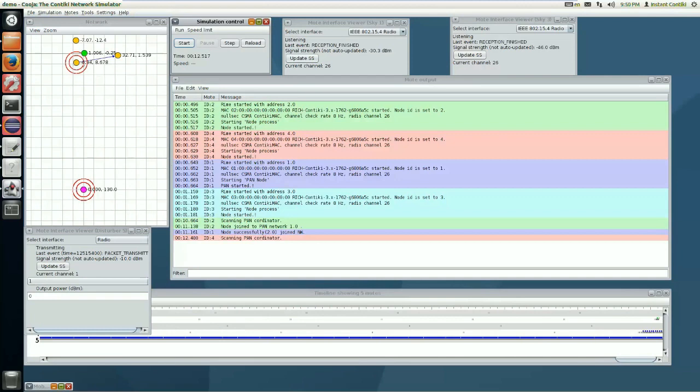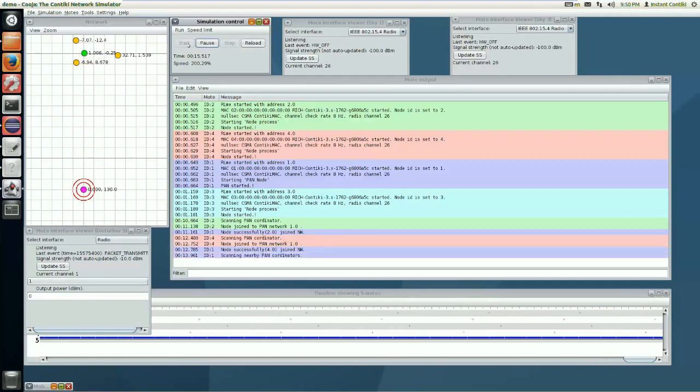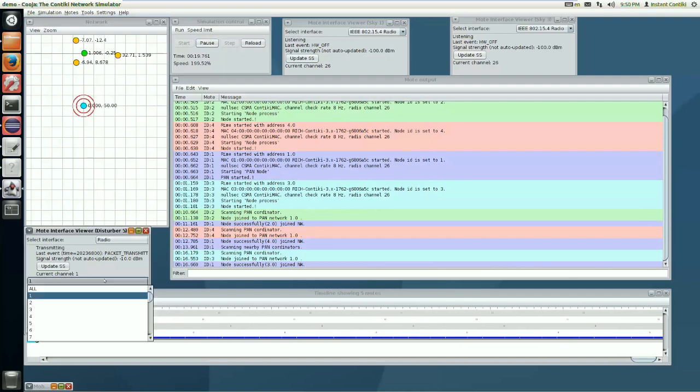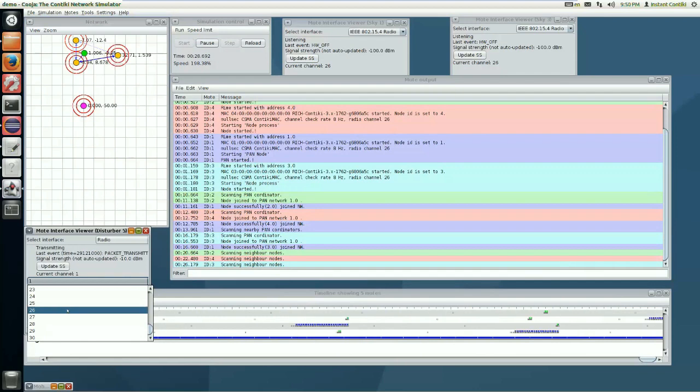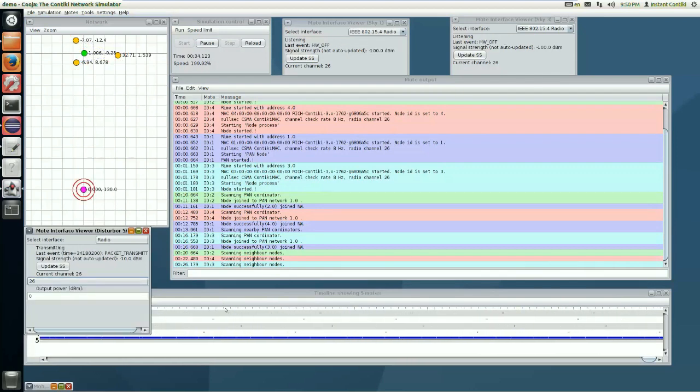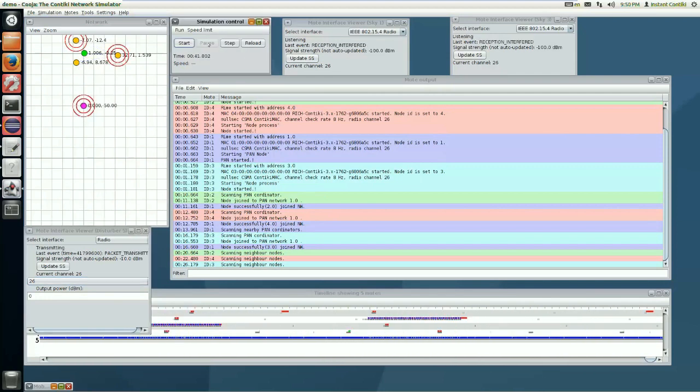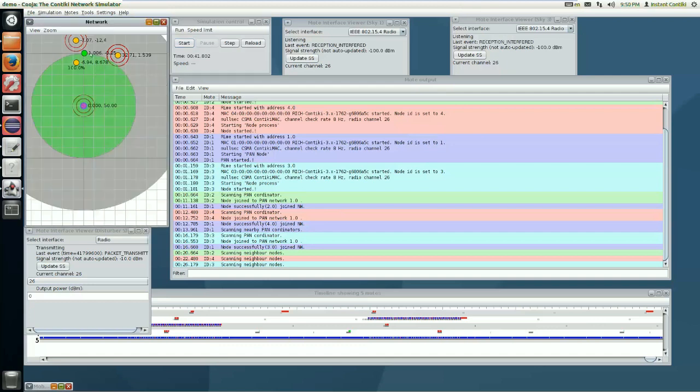As we can see, the red circles here represent the radio activity and arrows represent the communication. Now we create interference in the current channel. We can see that when the disturber node reaches near the vicinity of the network, the communication between the nodes is affected. In the timeline, the red marks denote the collision in the communication.